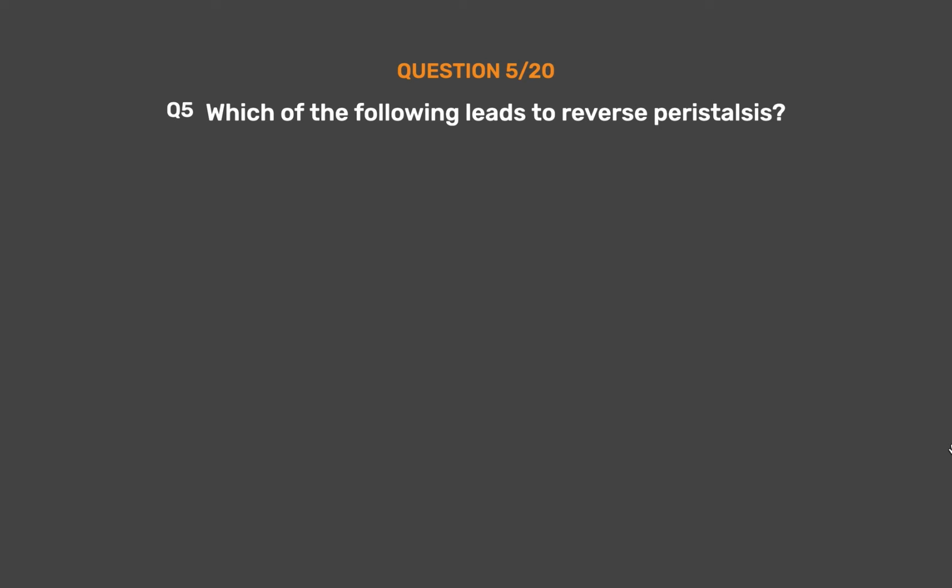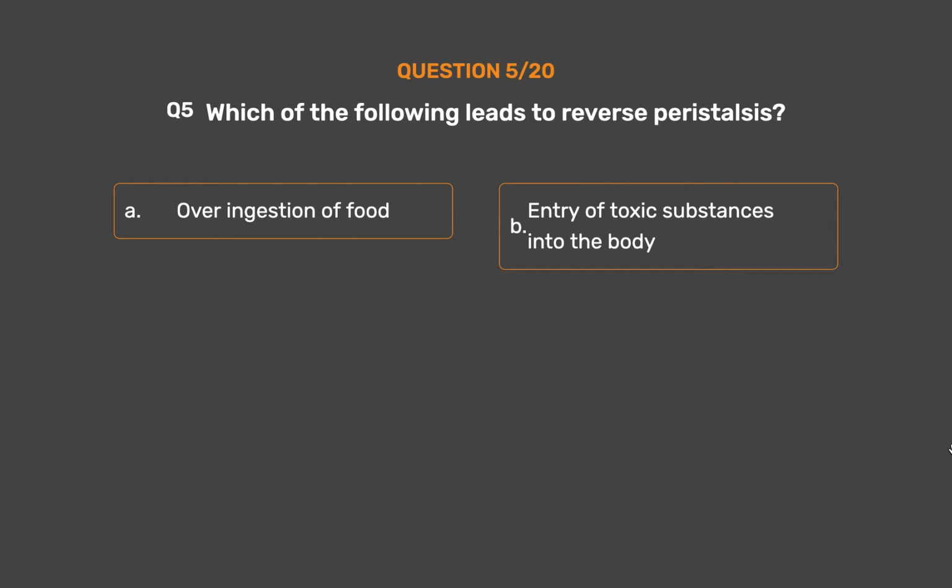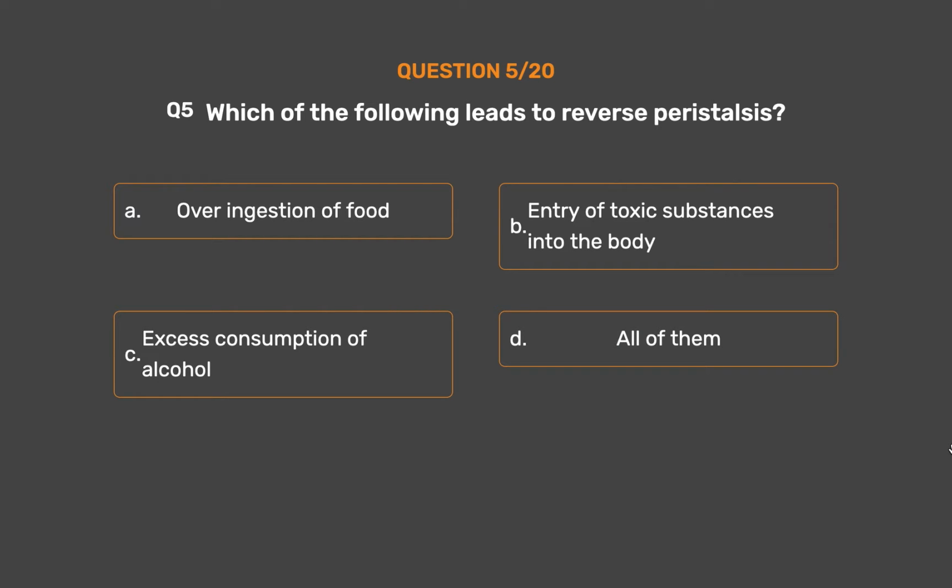Question number 5. Which of the following leads to reverse peristalsis? Option A. Overingestion of food. Option B. Entry of toxic substances into the body. Option C. Excess consumption of alcohol. Option D. All of them.